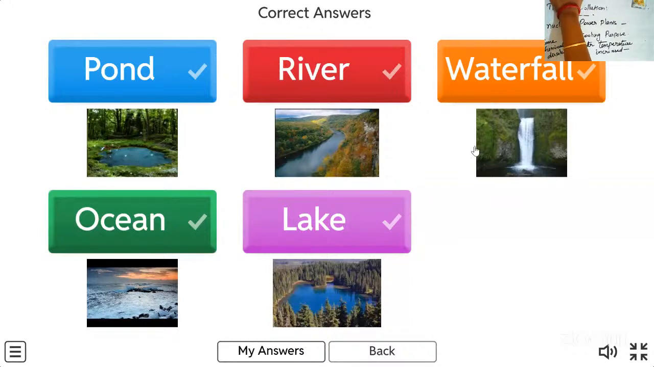Okay, so this is river, waterfall and then ocean. So, I want to explain that area. Okay, that is why I chose the wrong answer for those places.